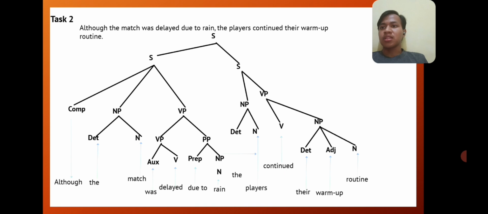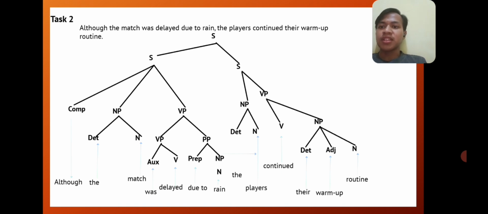The second task is: although the match was delayed due to rain, the players continued their warm-up routine. This sentence is divided into two clauses. The first clause, we have although as a complement, the as determiner, match as noun, was as auxiliary, delayed as verb, due to as preposition, and rain as noun.